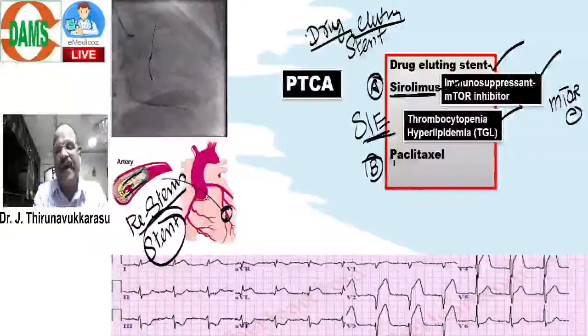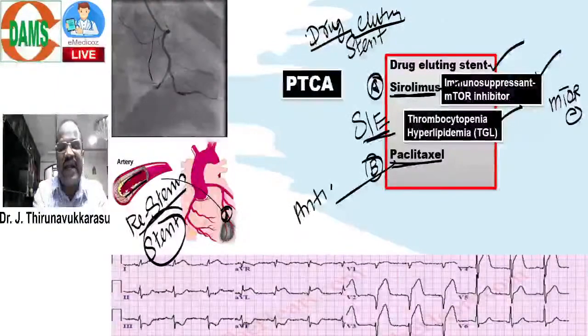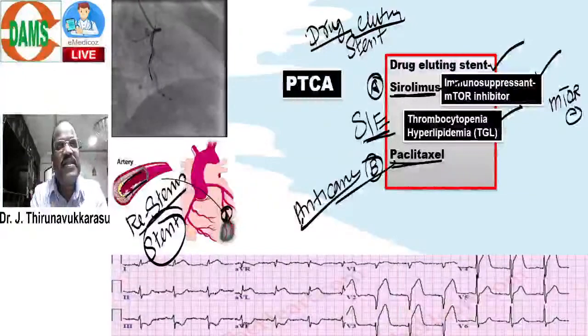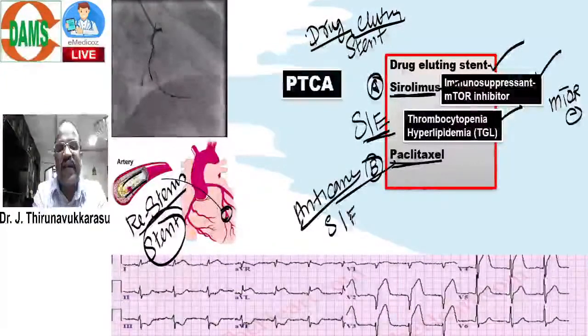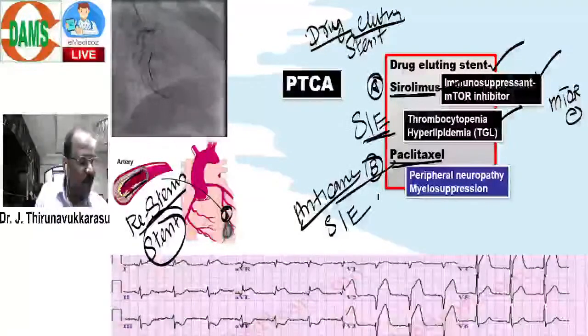And then paclitaxel, what is this? Actually, it's an anti-cancer drug. This drug causes very important side effects. It causes peripheral neuropathy and myelosuppression.